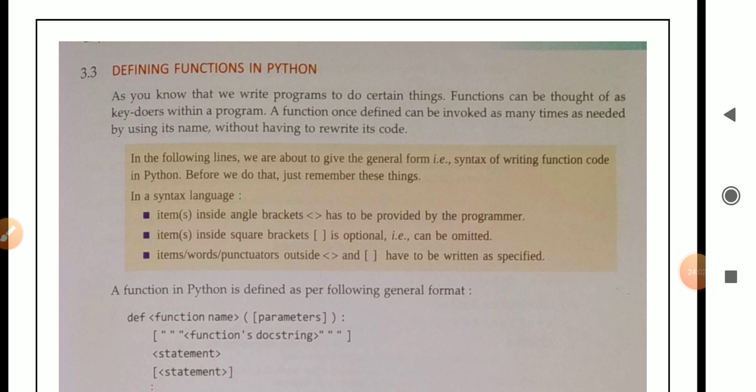In the following lines, we are about to give the general form and example syntax of writing function code in Python. Before we do that, just remember these things. In the syntax language, the item inside angle brackets has to be provided by the programmer or the user. Second, the item inside square brackets is optional, it can be omitted. Third, words and punctuators outside angle brackets and square brackets have to be written as specified.